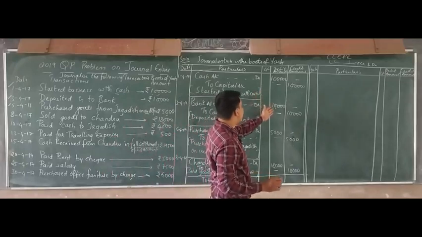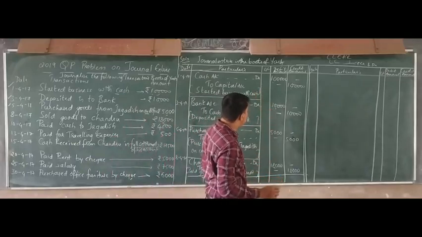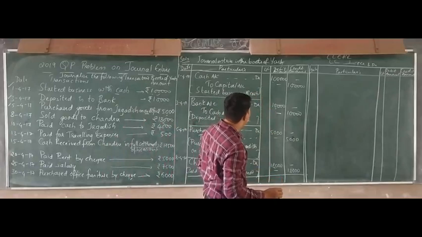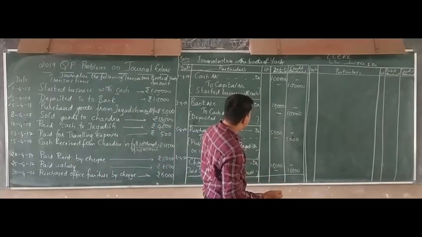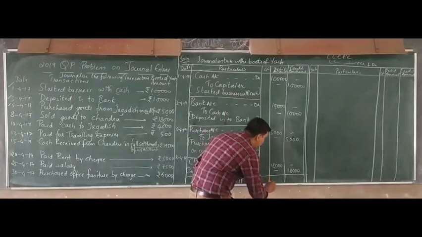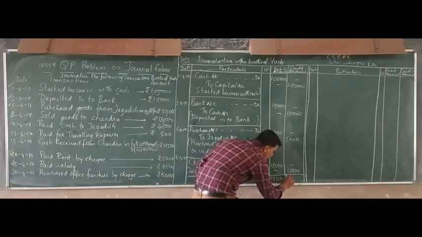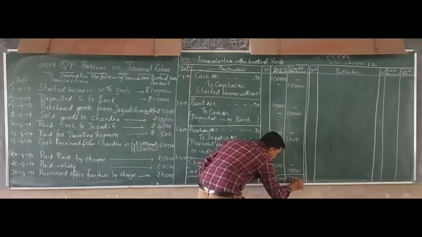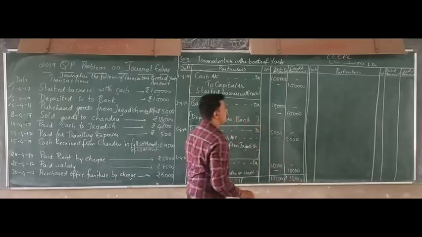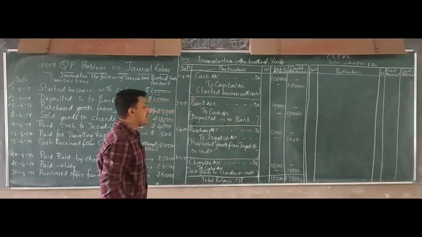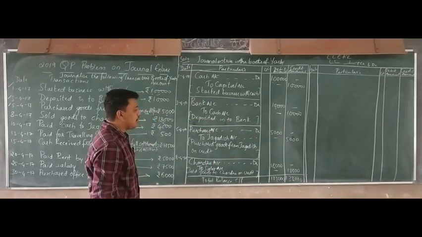So that is 1,10,000, 1,15,000, 1,30,000, 1,33,000. Okay, so 1,33,000 is the value here.